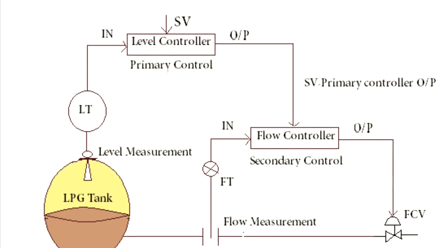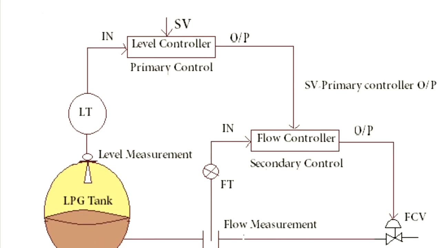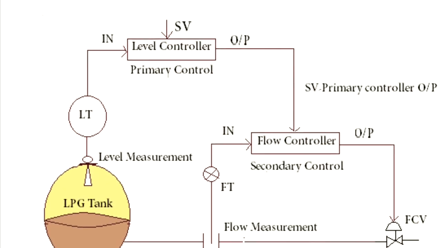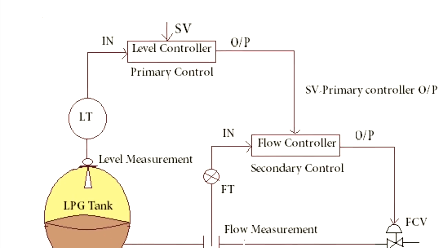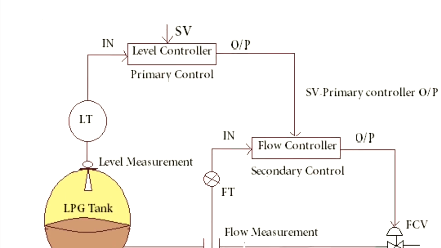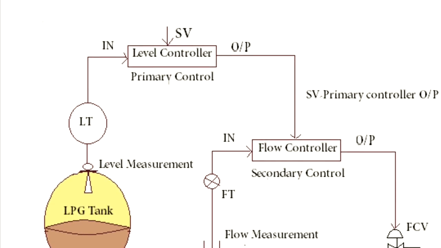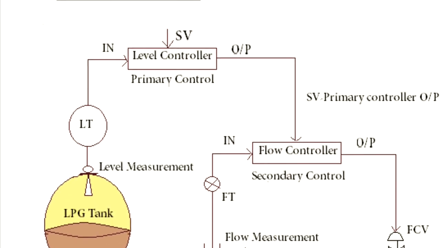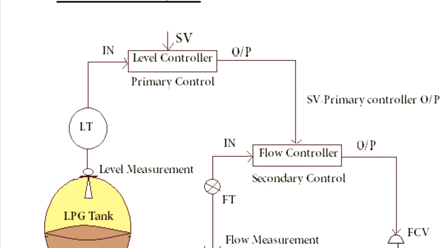Now we are going to see cascade control system. In this figure I have given two controllers. One is a level controller and another one is a flow controller. I specified the level controller as primary controller and the flow controller marked as secondary controller. Why did I do like this? Because cascade has master and slave. So master I consider as primary control and slave I consider as secondary control.